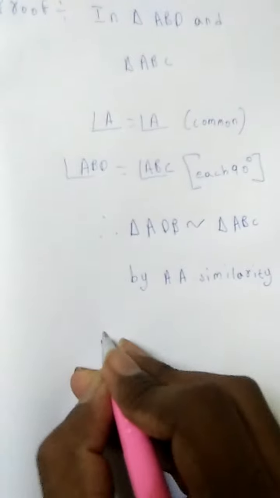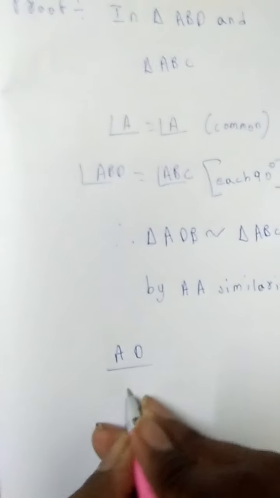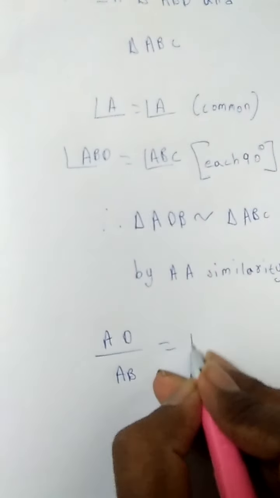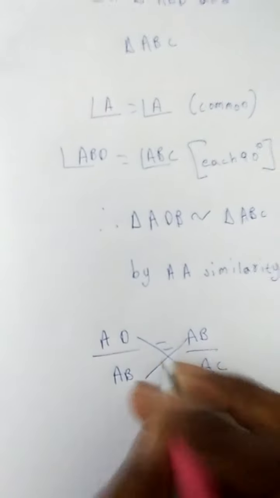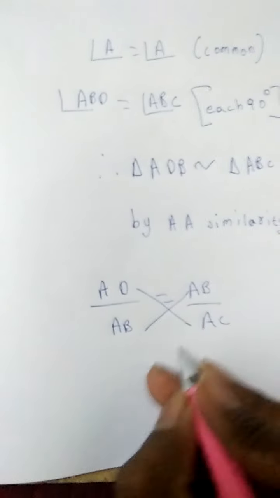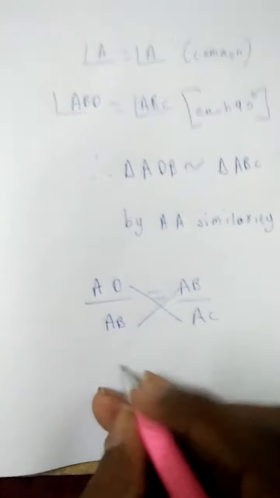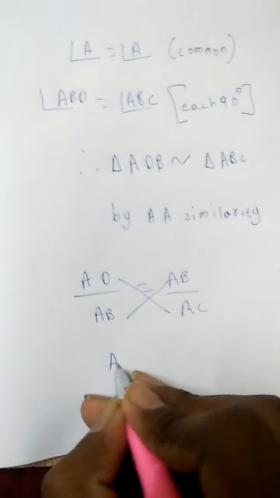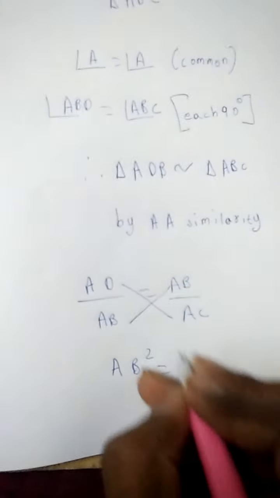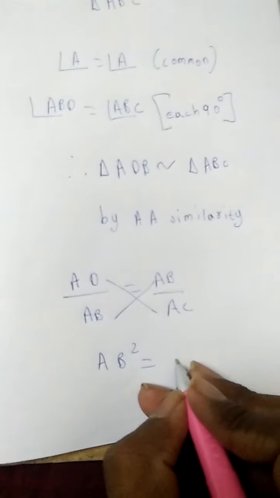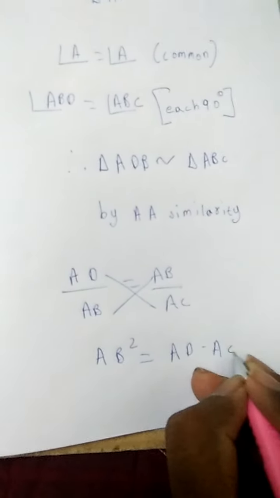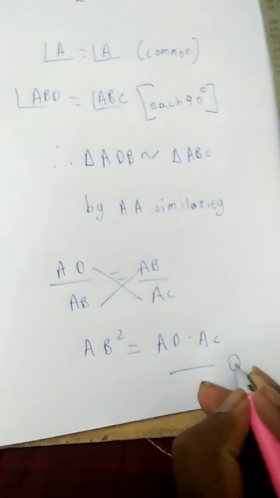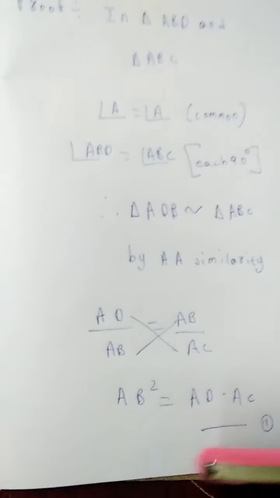So now AD by AB is equal to AB by AC. So cross multiplying, therefore it will become AB square is equal to AD into AC. So let us take this one as equation number 1.